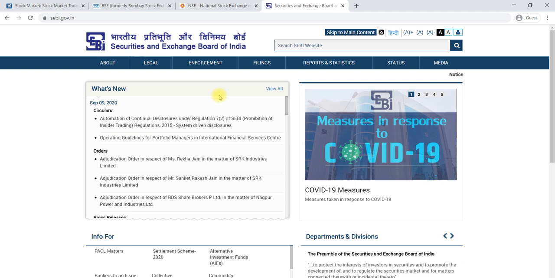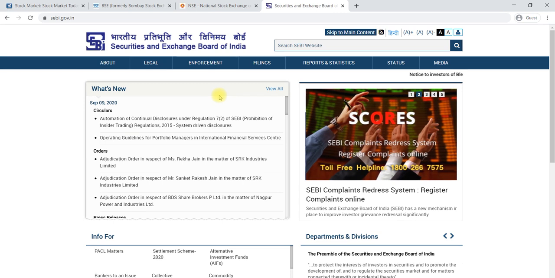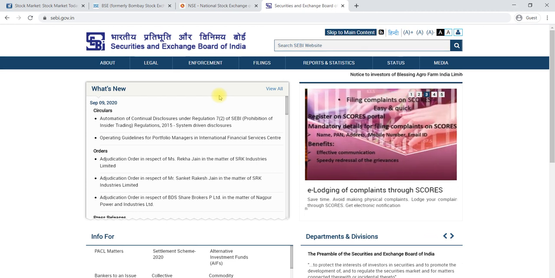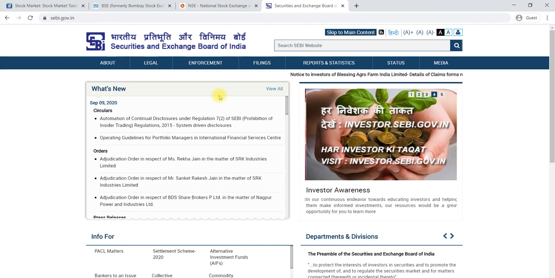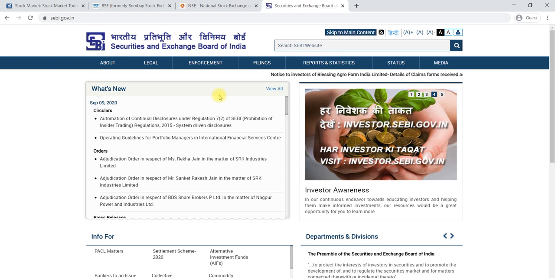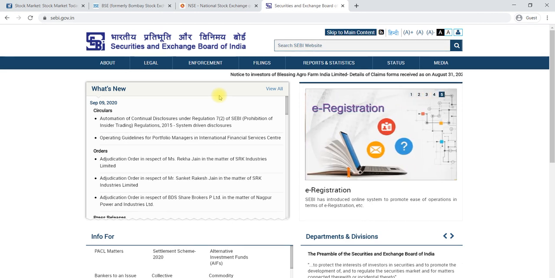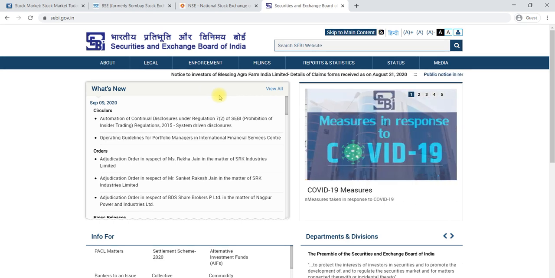1992 after the Harshad Mehta case as well as the Ketan Parikh case. Once those cases were exposed, everyone lost confidence in the share market. There was gambling happening in the share market. Someone participating without anyone's knowledge, money laundering, everything was happening in the share market before that. To avoid that, one controlling authority, a market regulator, came, and that is SEBI,